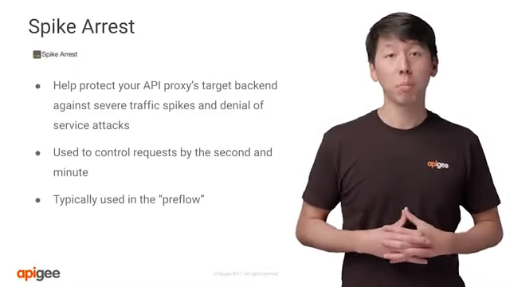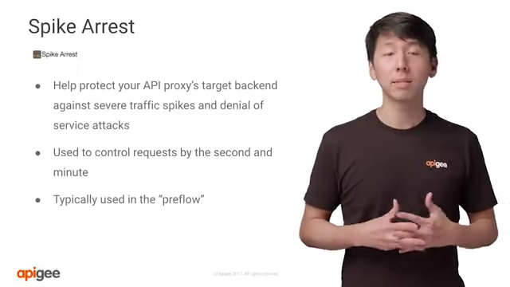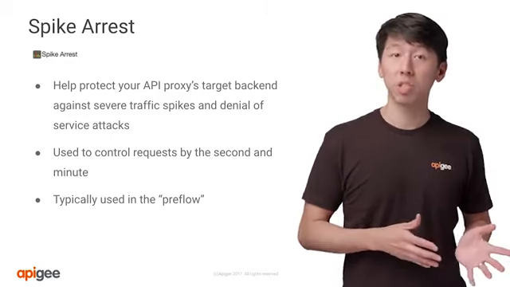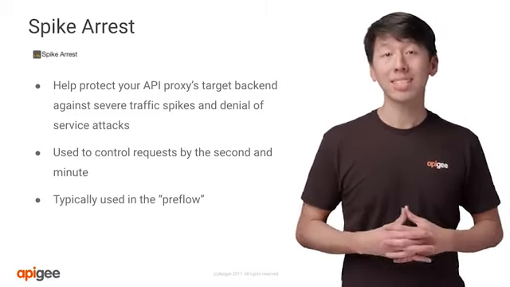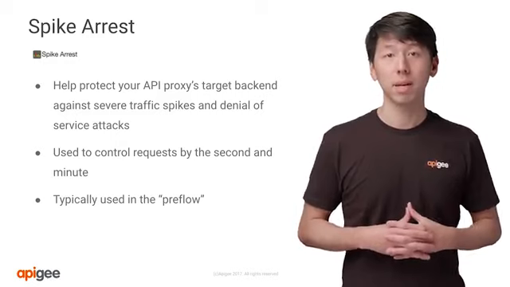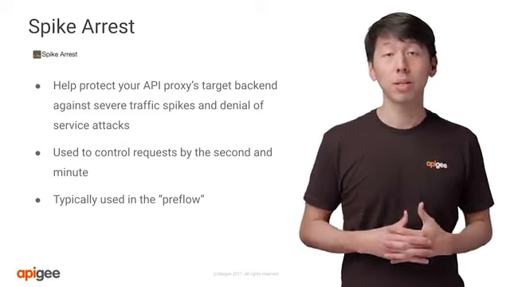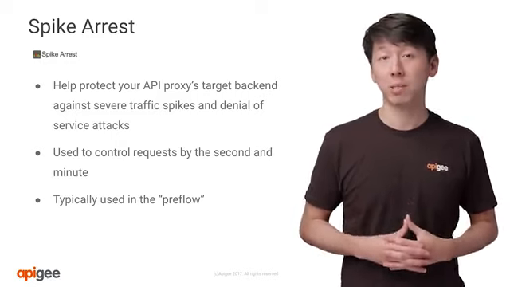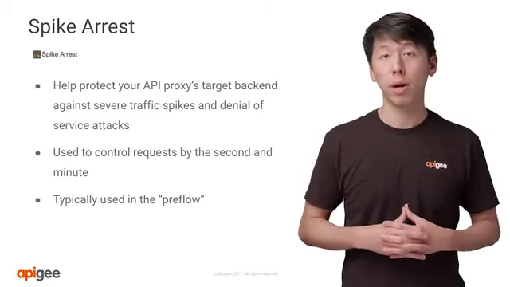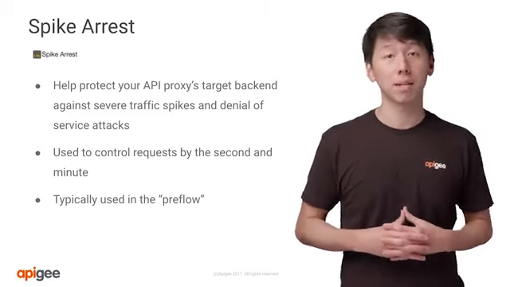Depending on how much traffic your backend systems can accommodate, a sudden spike in traffic, whether it be legitimate or malicious, can risk taking down your entire environment. The spike arrest policy will allow you to protect against severe traffic spikes by controlling the number of requests by the second and the minute.